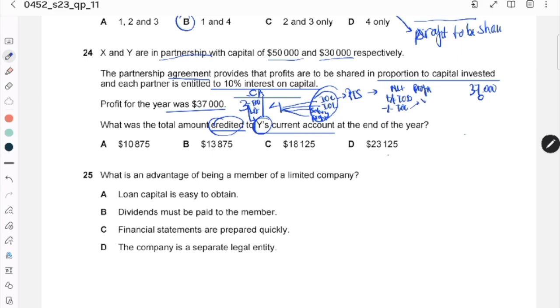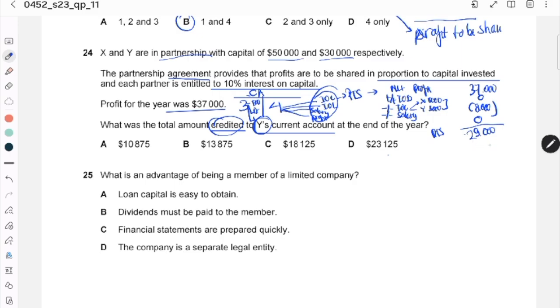Interest on capital for X is 5,000, for Y is only 3,000. So the total is 8,000. So deduct 8,000, minus salary. In the agreement there is no salary. So the total profit to be shared is 29,000.